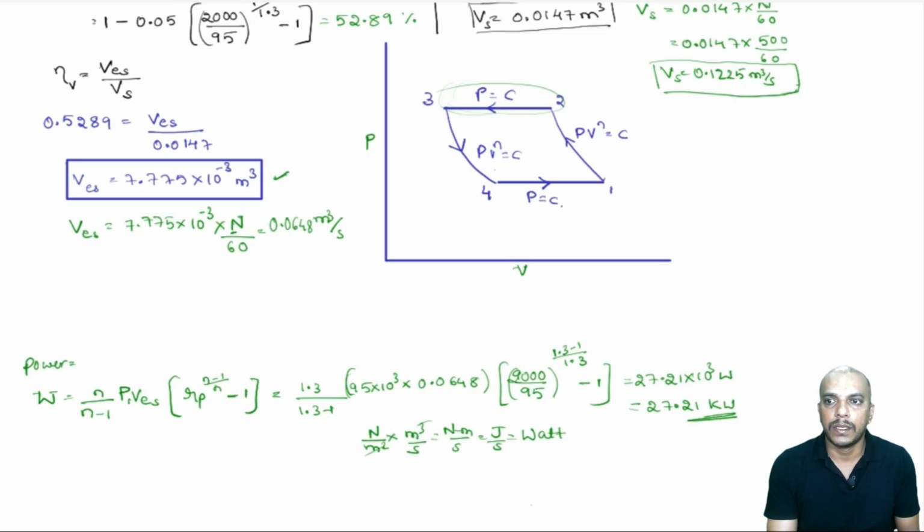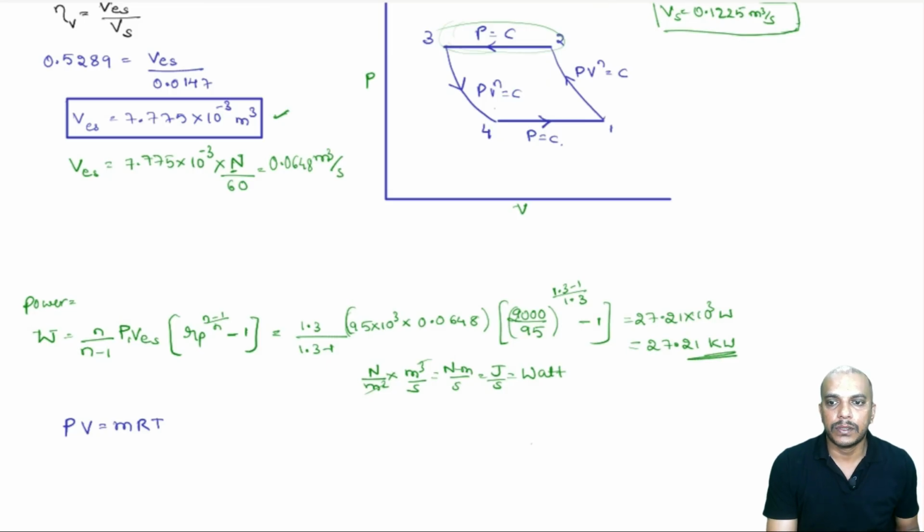But remember, we'll use it at delivery pressure, so it should be P2, and the air handled at this pressure will be V2 minus V3, equal to M, R is constant, and this must be T2.